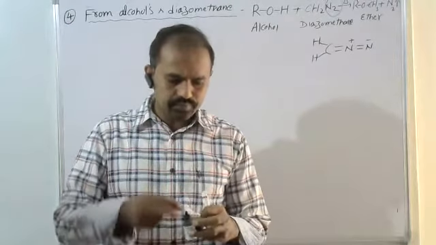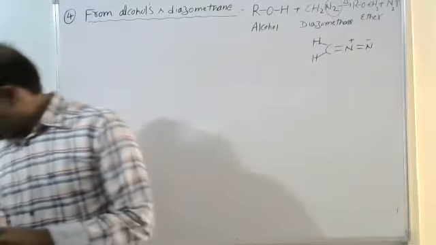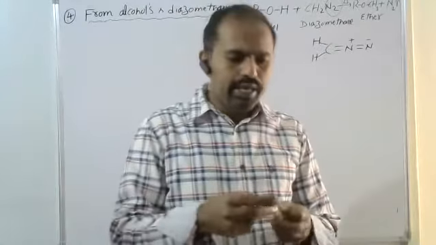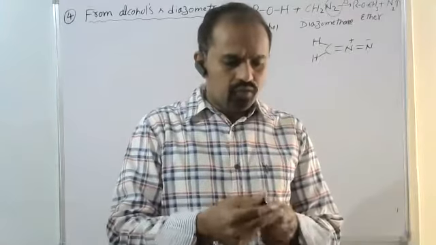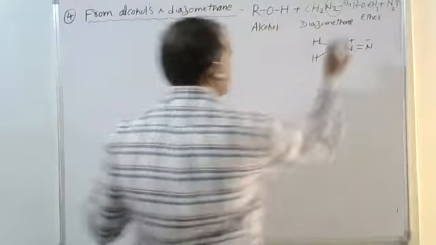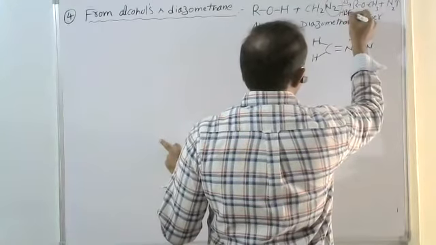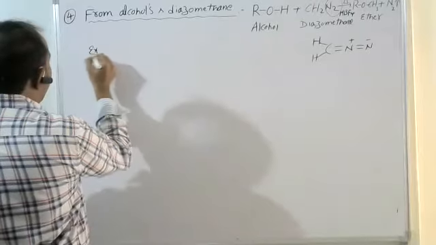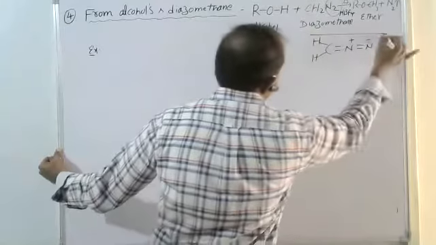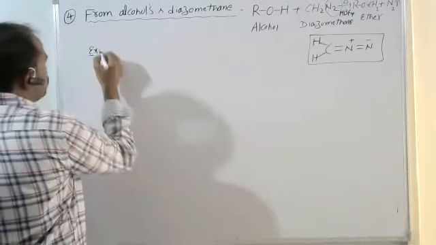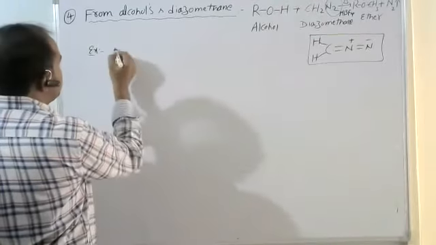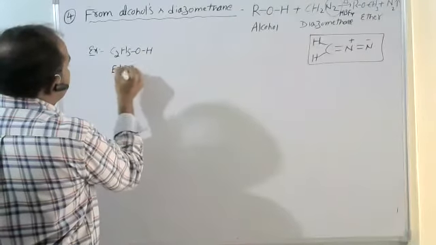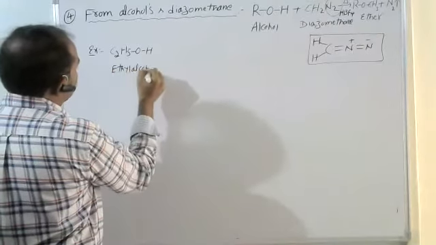Generally, this process takes place in the presence of fluoroboric acid, HBF4. Say, for example, if I have taken C2H5OH, it is nothing but ethyl alcohol.